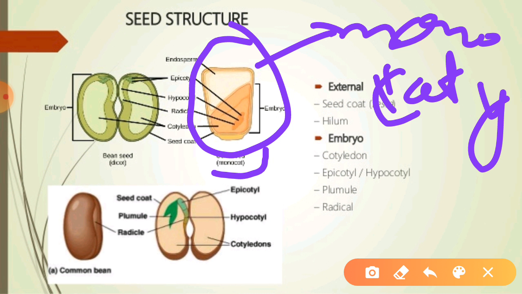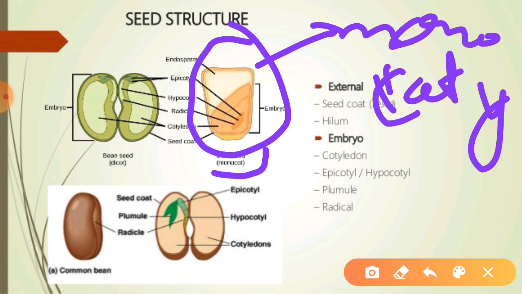Generally the plumule is covered with the coleoptile and the radicle is covered with the coleorhiza. The coleoptile has a terminal pore for the emergence of the first leaf during germination. This coleoptile is always helpful for development because it is the covering of the plumule.